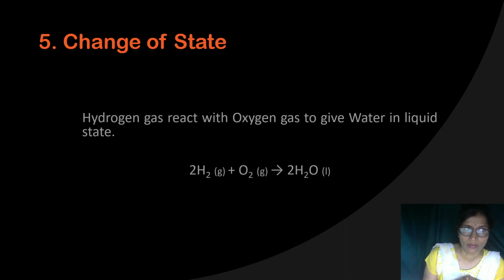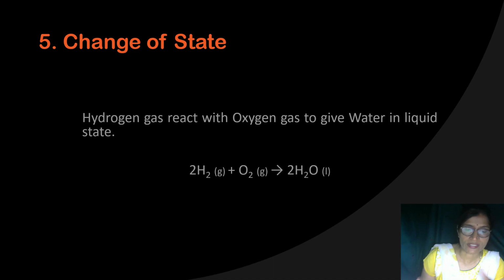One more example: a solid substance combines with the vapor state of another substance and gives a liquid substance. For example, carbon in the solid state reacts with sulfur vapor, which is in the gaseous state, and gives carbon disulfide, CS2. At room temperature, carbon disulfide is in the liquid state. So here I have given you some characteristics of chemical reactions.